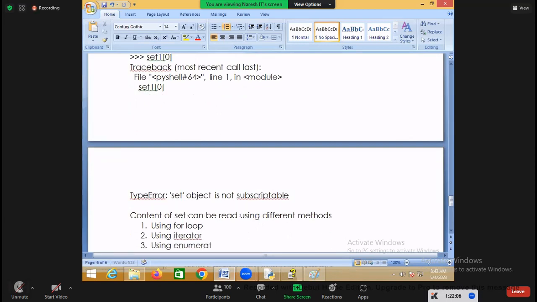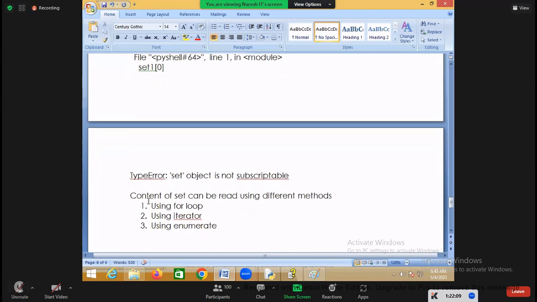And the third one is using enumerate. How many ways? 3 ways. You can read the content of the set using for loop, iterator, and enumerate. That is what I said. For non-index based collections, you use for loop, iterator, and enumerate.